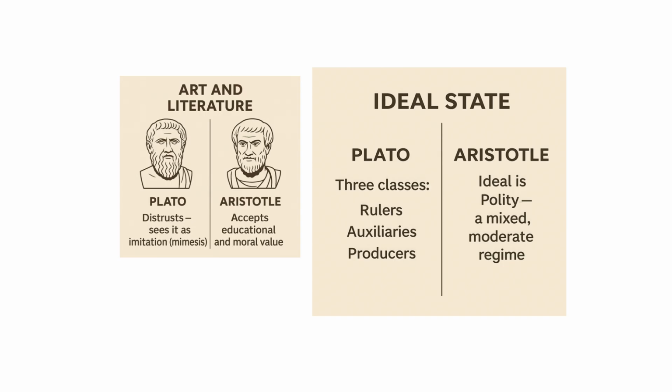So Plato promoted a hierarchical system, whereas Aristotle prefers constitutionalism and moderation. Because if you look at Aristotle's idea of polity, it focuses on moderation, and it reflects that he has studied a lot of constitutions and wants a system that works much better in terms of administration.